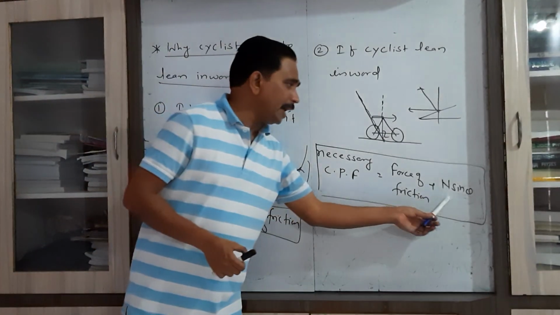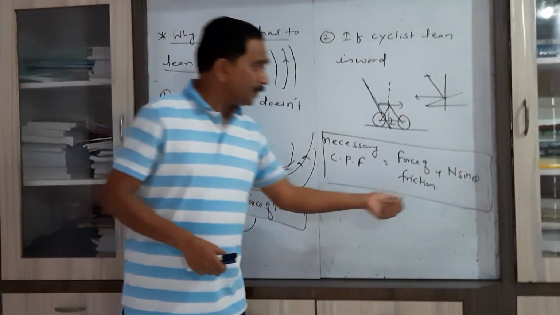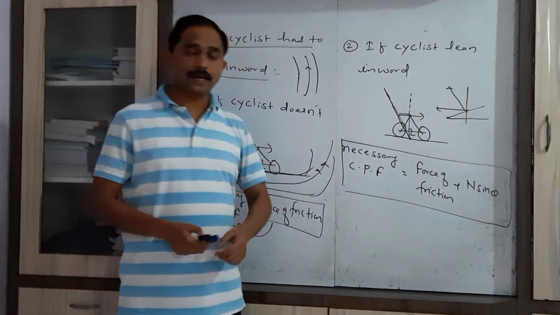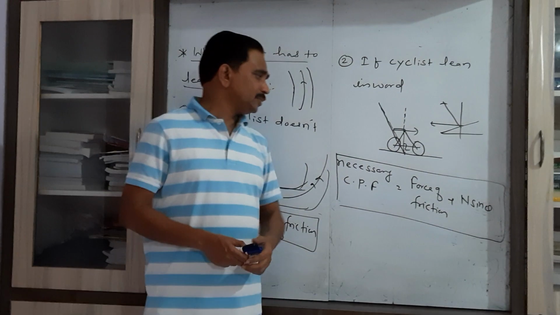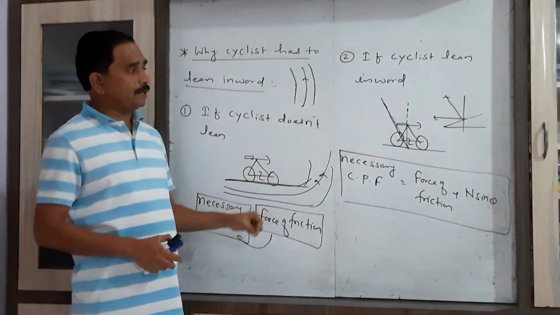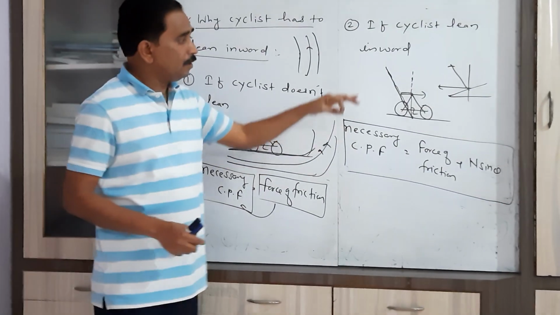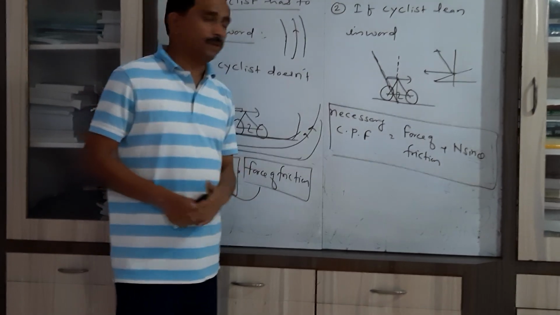Because of this N sin theta, the component of normal reaction in the horizontal direction which acts toward the center, the cyclist is able to move safely along the horizontal curved road.